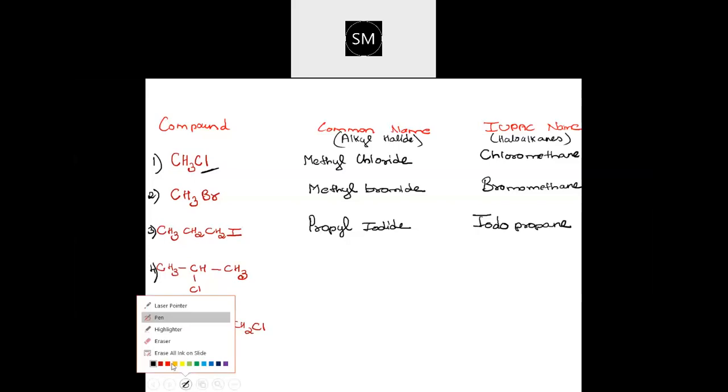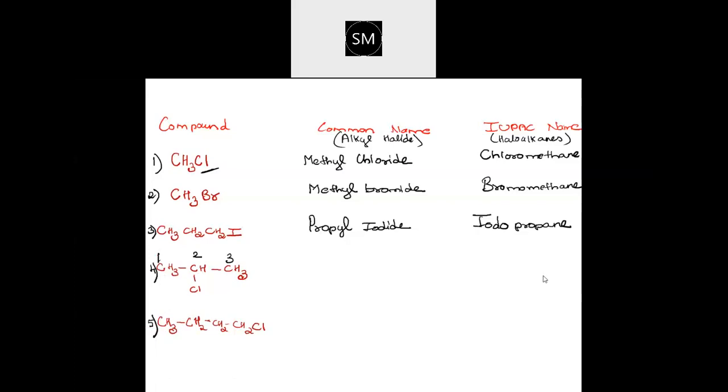You see how to name this. Fourth one, you need to number because there is a chlorine which is coming in the second position. You can see there. Common name, I'll tell you what common name it is. But when you are naming the IUPAC, you have to number it, no? Because you could see that chlorine is coming in the second position. 1, 2, 3. Longest chain has to be selected, no? So what will be the IUPAC name?